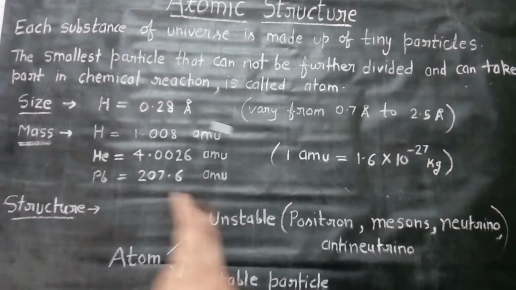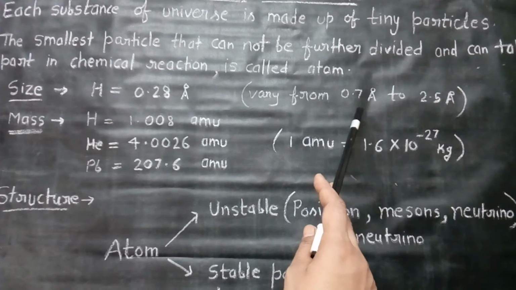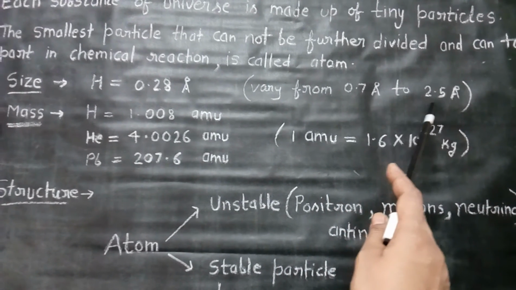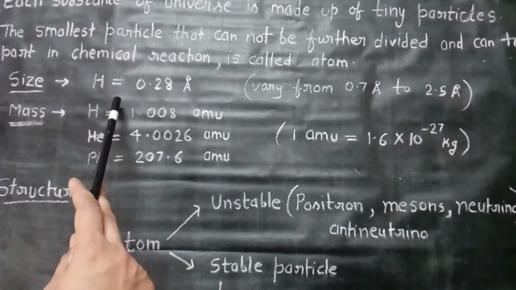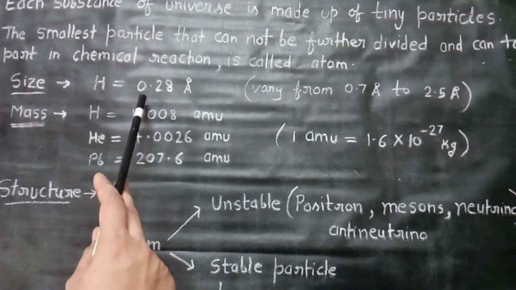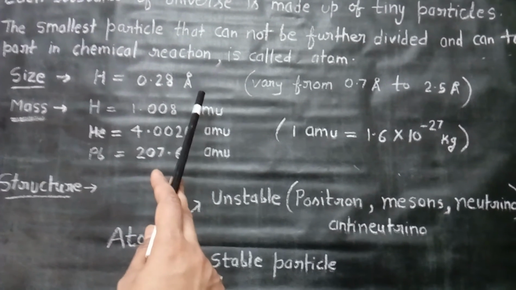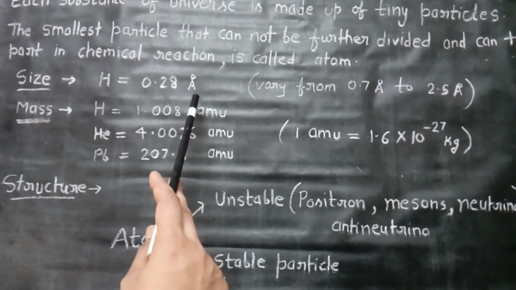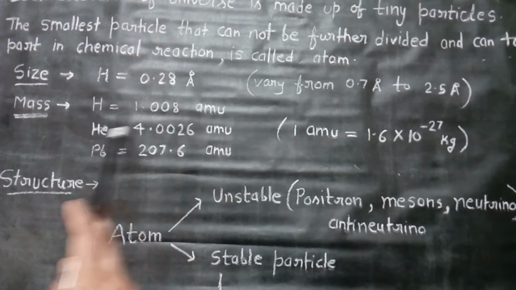Now the size of atom. Size of atom varies from element to element. It may be 0.7 angstrom or it may be 2.5 angstrom. Hydrogen is the smallest atom. Its size is 0.28 angstrom, where angstrom is the unit of measurement. 1 angstrom is equal to 10 raised to the power minus 10 meter.